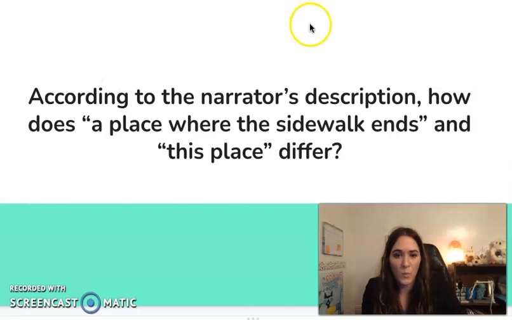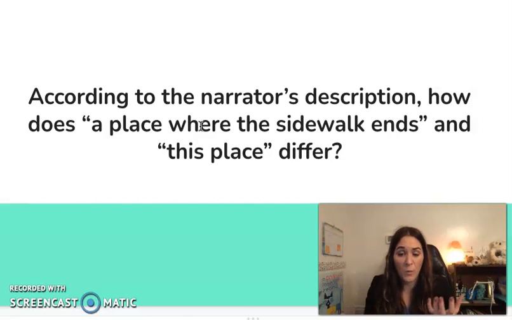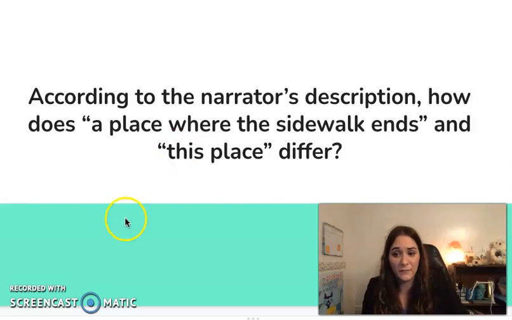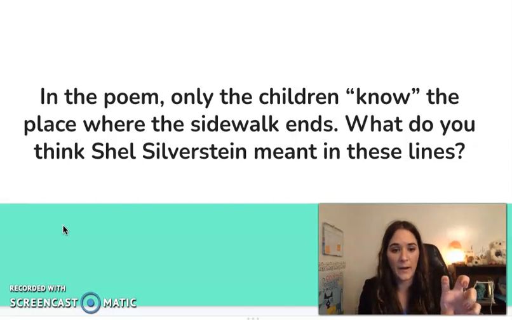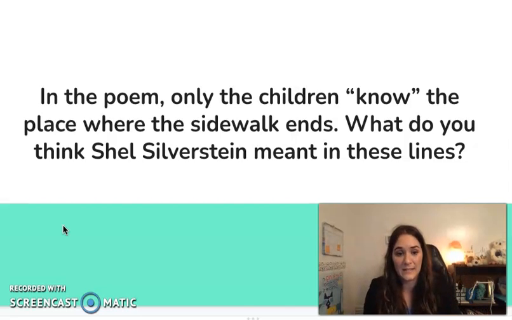And so one being, we know it says a place where the sidewalk ends, and this place, asking them to figure out why the author is using those and why they differ, support that with evidence. And then the last thing, talking about how we know in the poem that the children only know where this place ends. And so really using that question to help probe students and guide them to seeing that theme. So I would use all of those questions as a formative assessment and then use those points they're recording to guide our next discussion to then really wrap up, okay, what is this theme, and connect all of those pieces that we were doing together.